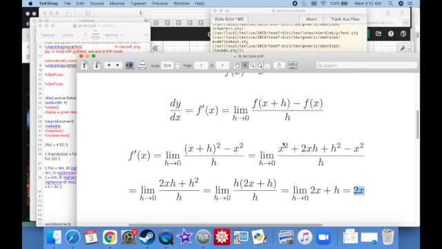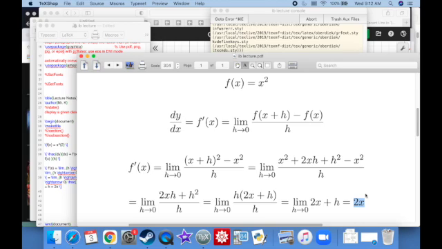The derivative of x squared is just going to be 2x, which means, what is the slope of the tangent line at, let's say, 2? Well, you plug in 2 here. So the slope of the tangent line at 2 will be 2 times 2, which is 4. This is the formal definition of what's called a derivative. The derivative is just the slope of the tangent line at a particular x value. That's it. Let's do a couple more worked examples now.